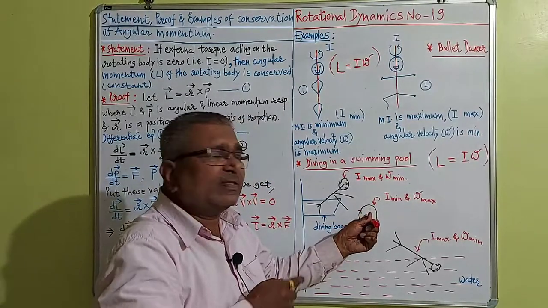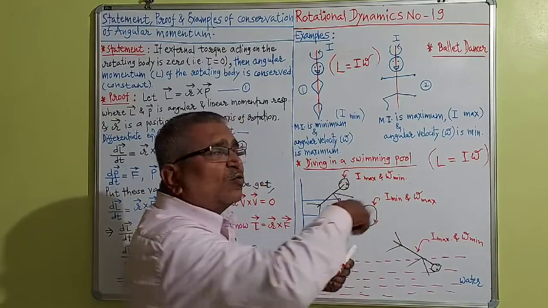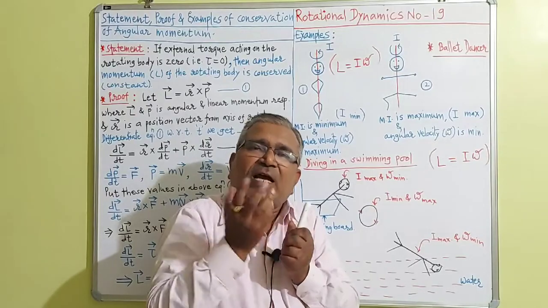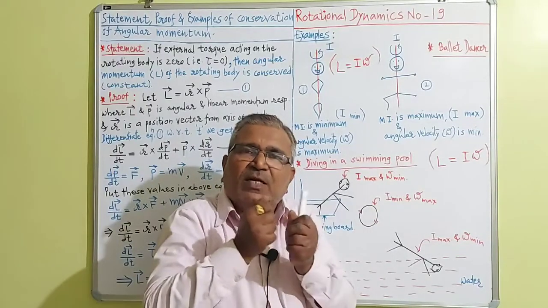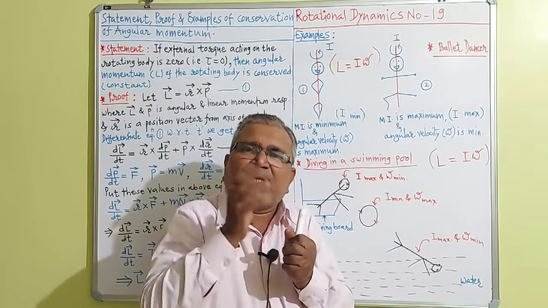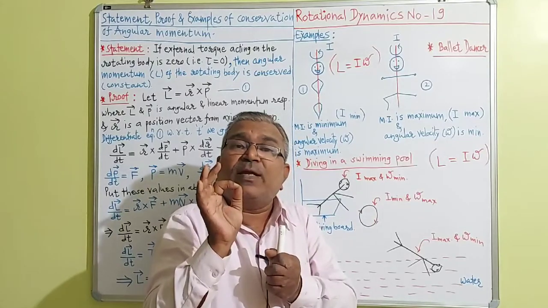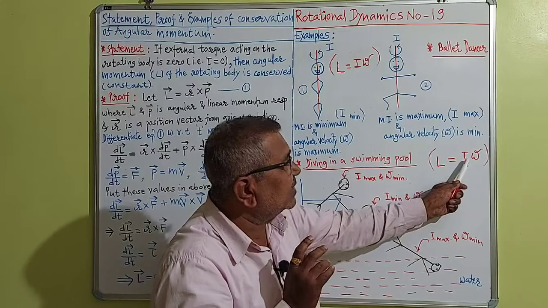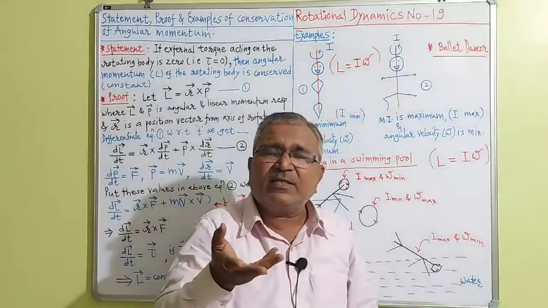This is supposed to be the axis of rotation and the body is rotating like this. We know that when all the parts of the body are very close to the axis of rotation, its moment of inertia decreases. As moment of inertia decreases, its angular velocity increases.